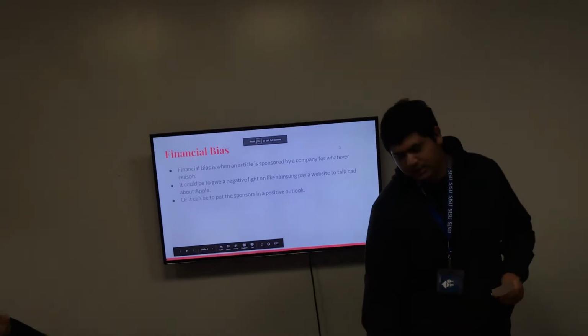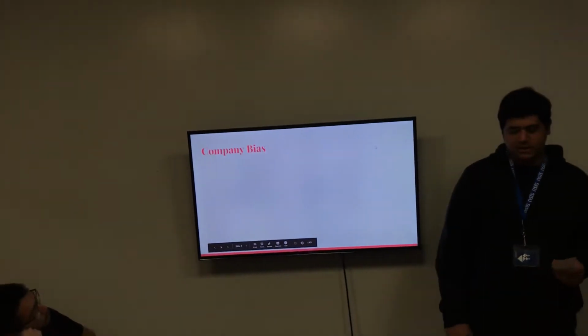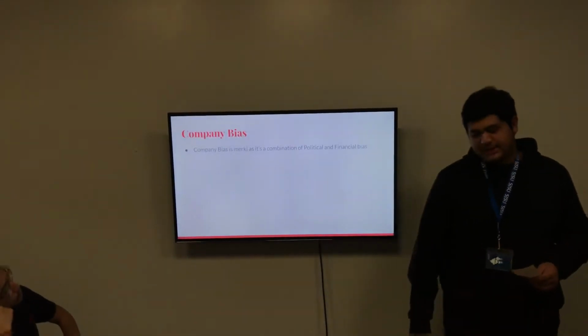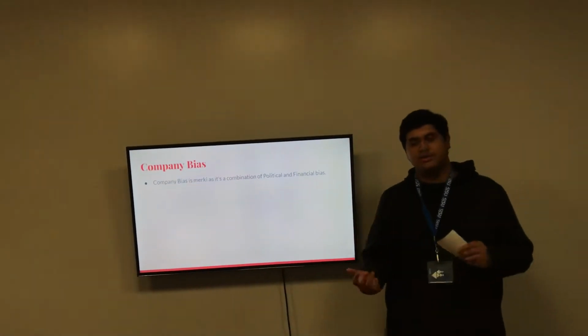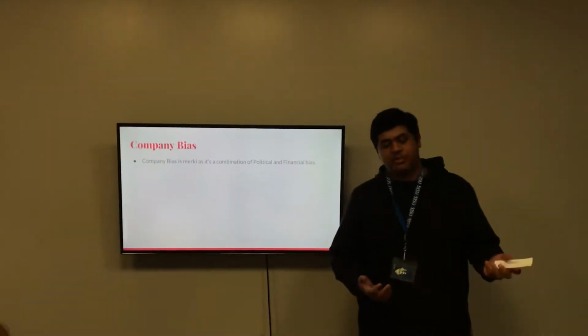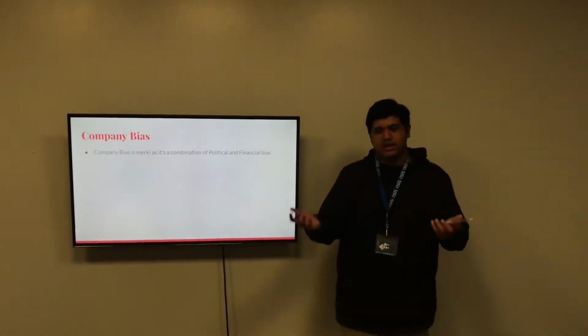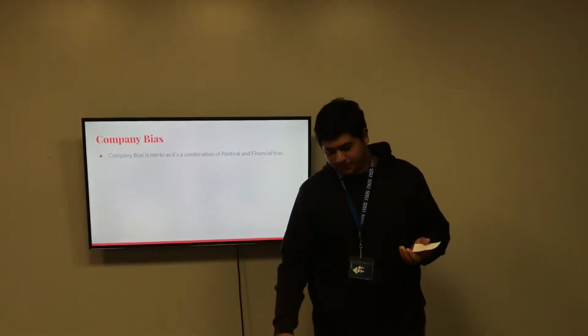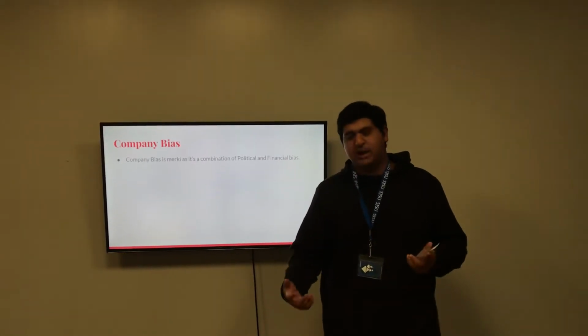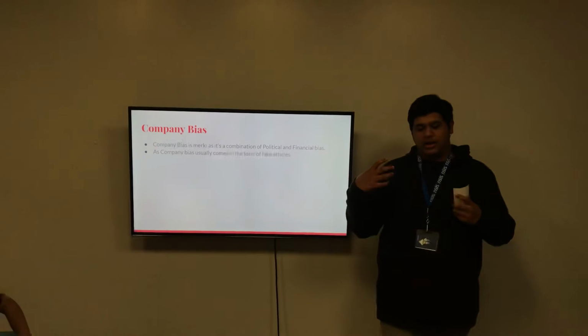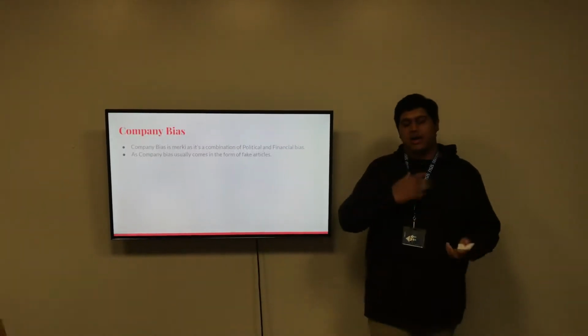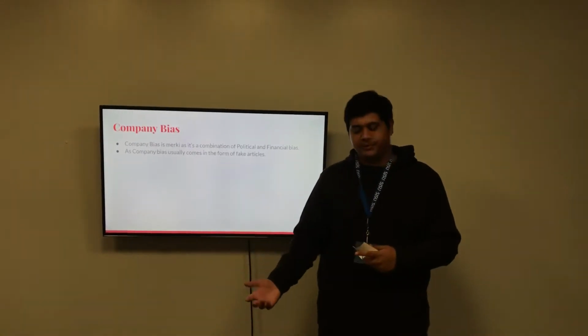And the next thing I would talk about is company bias. Company bias is very murky, as it's a combination of political bias and financial bias, because it's all about whether the article is fake or not.